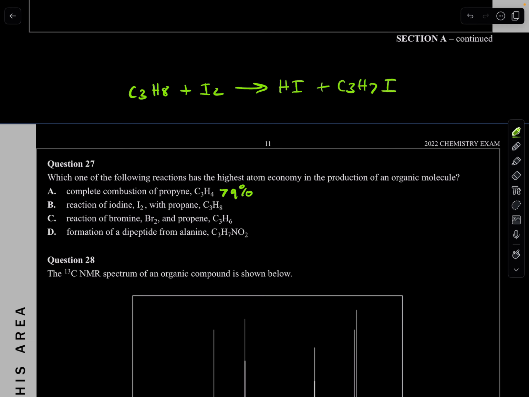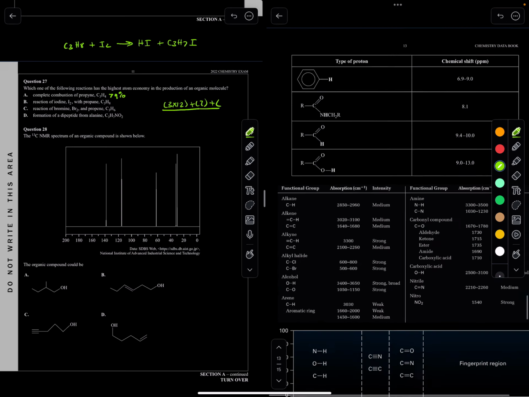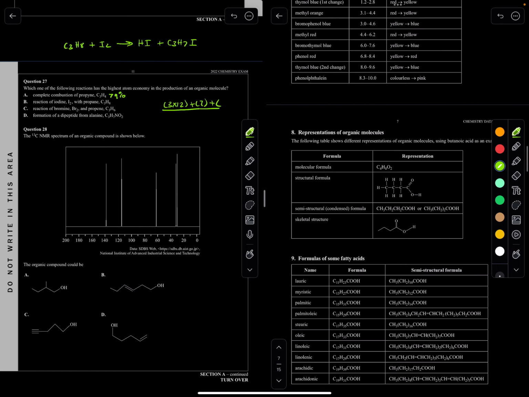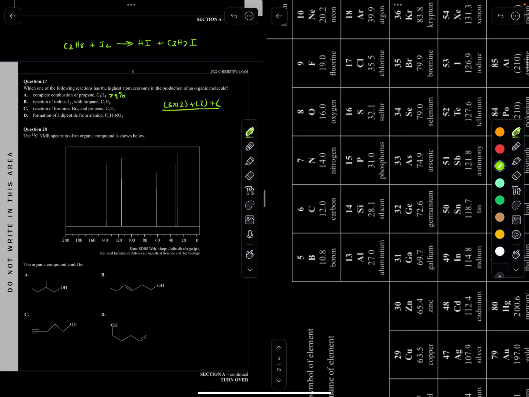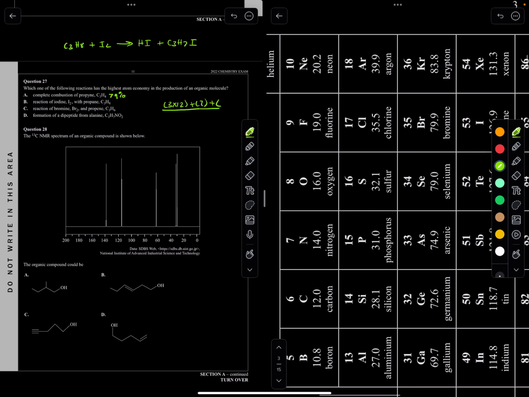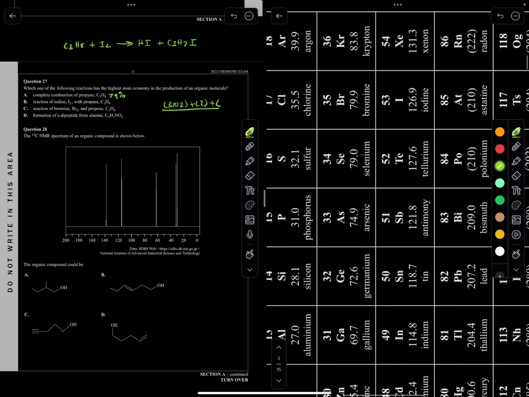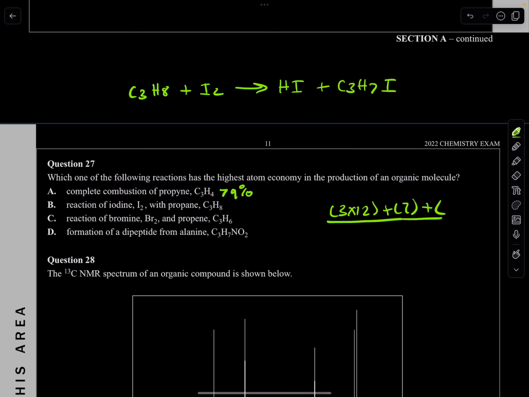And so now what we want to do is find the organic molecule. So we have 3 times 12, 12 carbons. We have 7 hydrogens. And how much is iodine? What is its molar mass? We can calculate it using our data book. So we want the molar mass of iodine. Where is that? Iodine. It is 126.9. 126.9. All right.